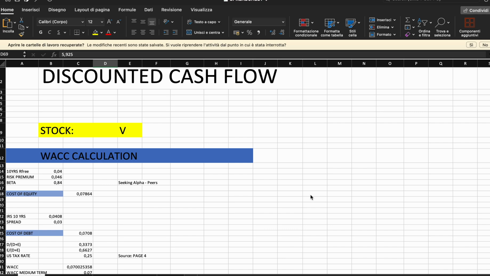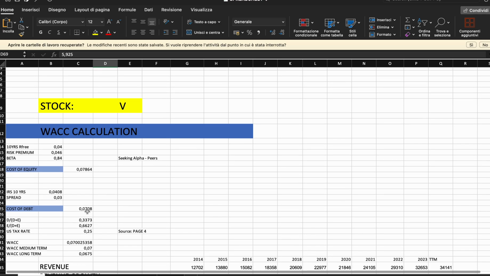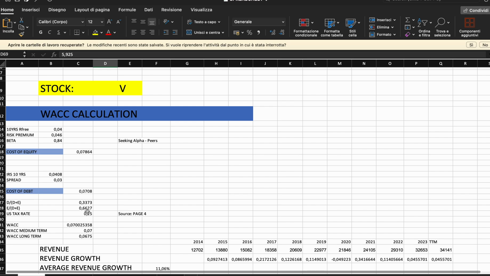So let's get into the content of today. Visa. So let's start off with the calculation or the estimate of the weighted average cost of capital. For simplistic reasons, I've taken the interest rate swap for 10 years on the US dollar, that is around 4% at the time of this recording. So I've taken that because we make assumptions more or less on the next 10 years. So I felt that that was the most appropriate risk-free interest rate to take into consideration.